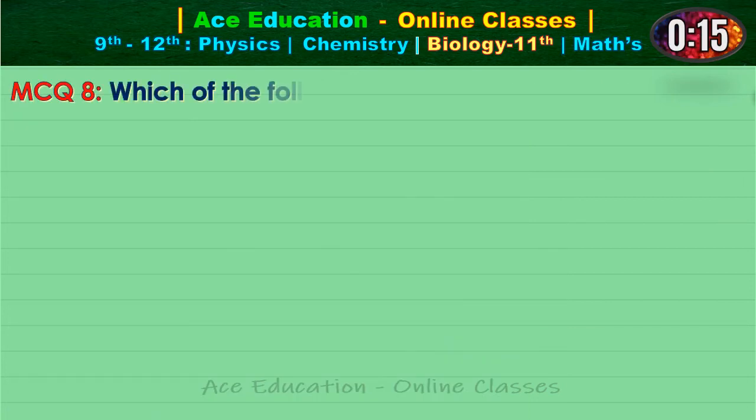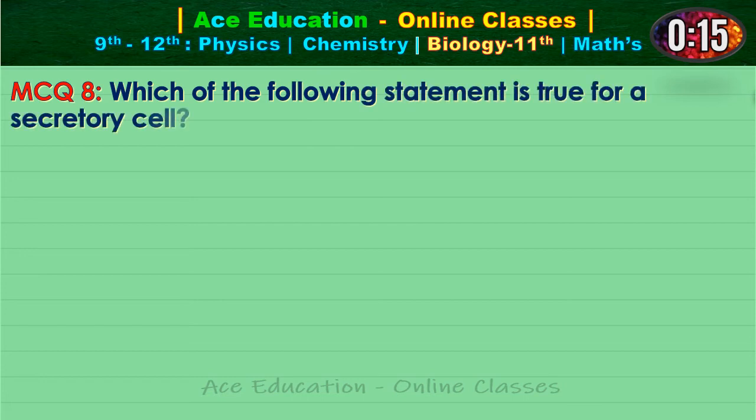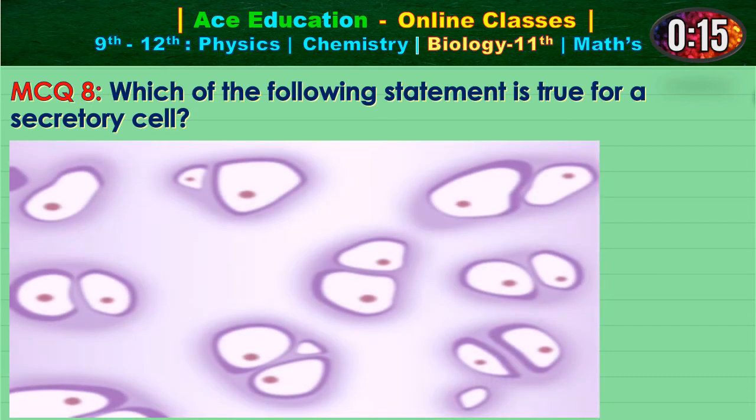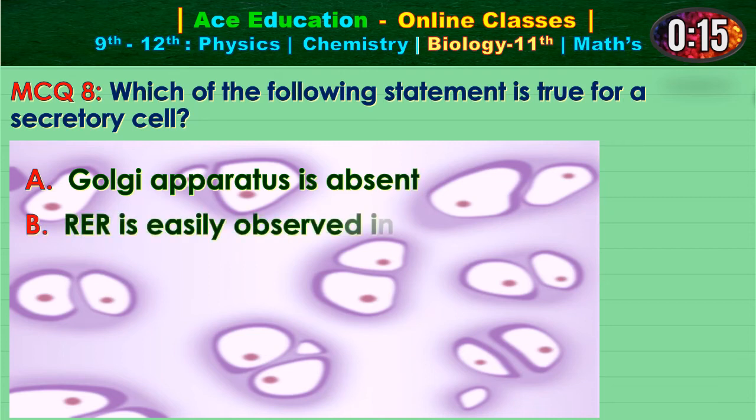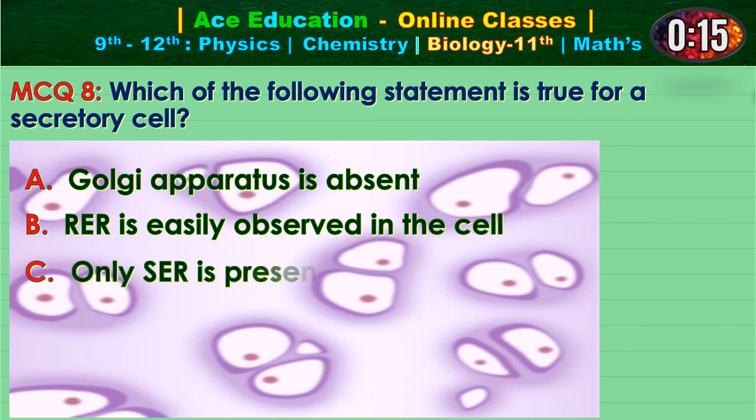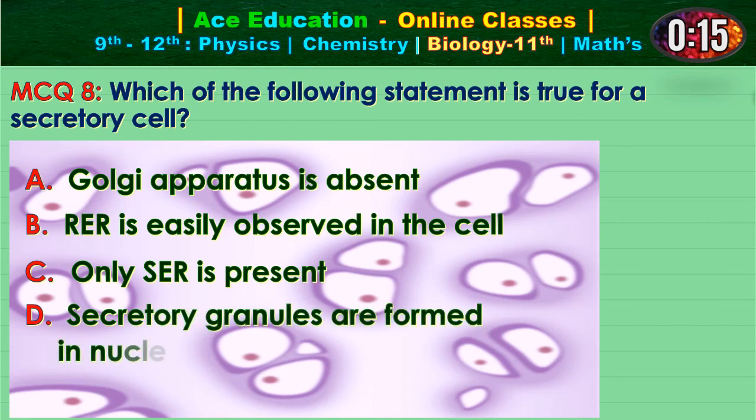MCQ 8. Which of the following statement is true for a secretory cell? Option A, Golgi apparatus is absent. Option B, RER is easily observed in the cell. Option C, only SER is present. Option D, secretory granules are formed in nucleus. Now give answer in 15 seconds.